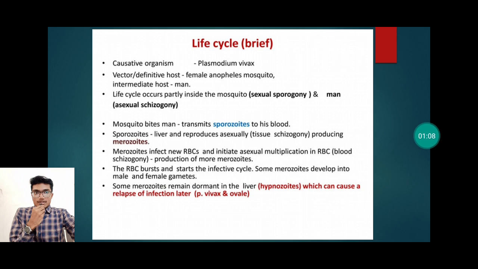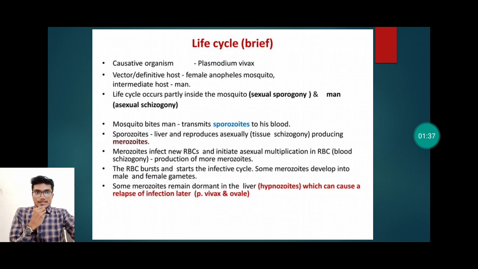Now let's discuss briefly the life cycle of the Plasmodial parasite. We know that the causative organism of malaria is the Plasmodium parasite, and the vector or definitive host is the female Anopheles mosquito, and the intermediate host is man. The definitive host is the host in which the sexual life cycle of the malarial parasite takes place, and the intermediate host is the host in which the asexual life cycle of the malarial parasite takes place.